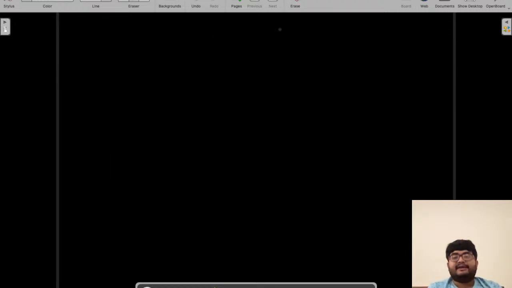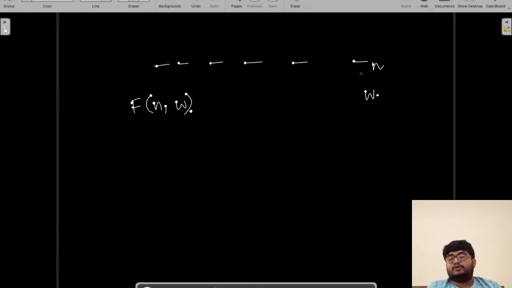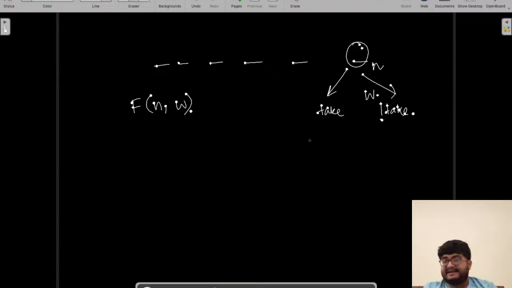What does this mean? Let's understand this. We are left with n items. This is the nth item, f(n, w), and we can carry a weight of W more. So what can we do with the nth item? We can either take the nth item or we will not take the nth item.